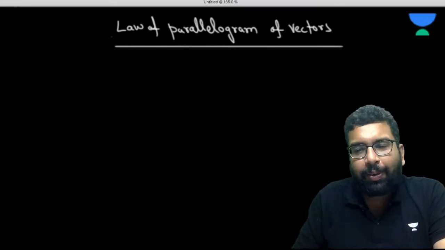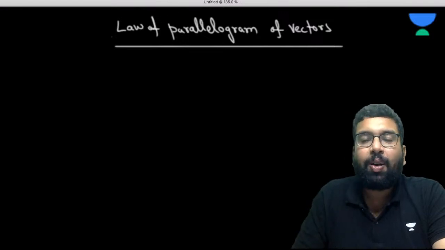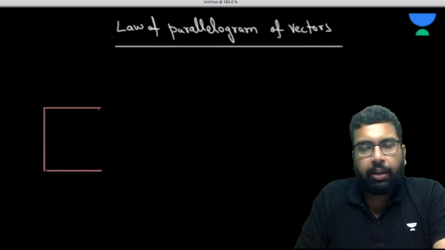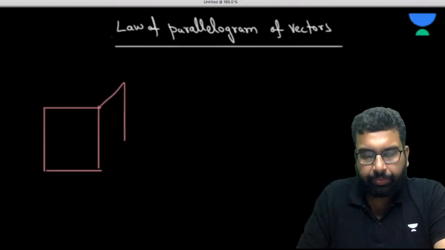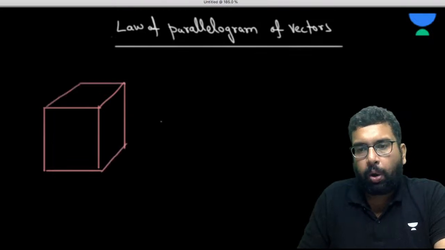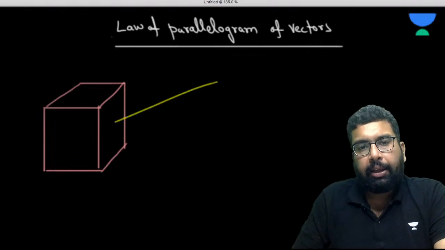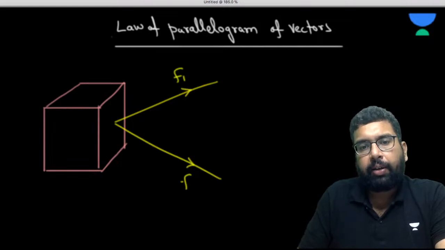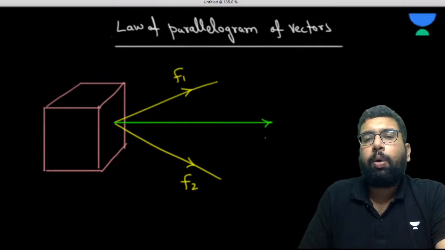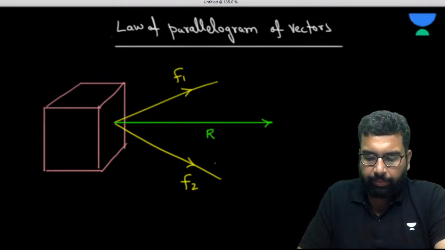Now, talking about the forces, from where does this law of parallelogram come, I'll just give you some context. Let's suppose we have a body, and this body is being pulled in two directions by someone. Someone is pulling it here, F1, and someone is pulling it here, F2. Now, I think you would be able to realize that this body will be moving in this direction.